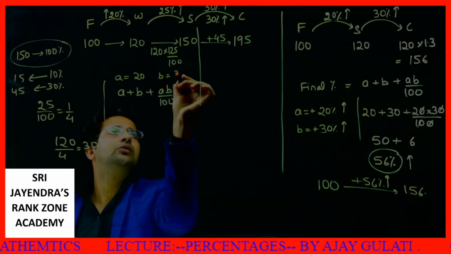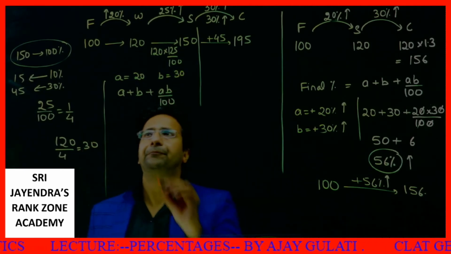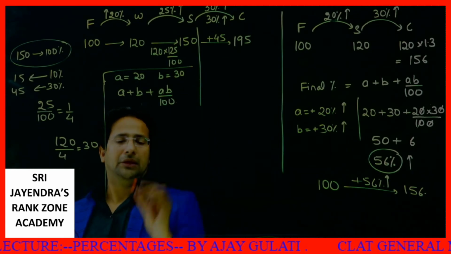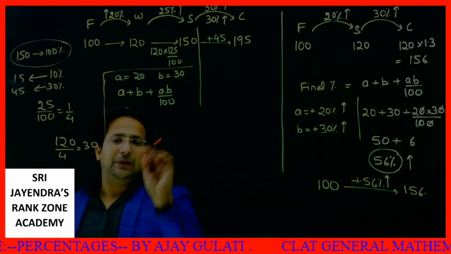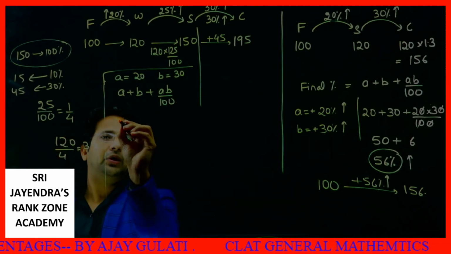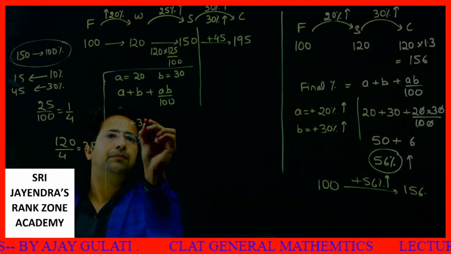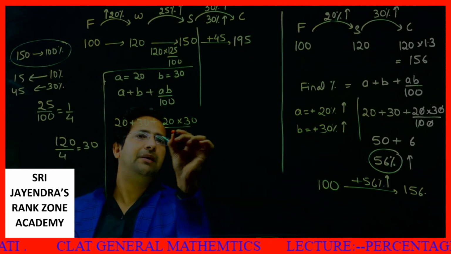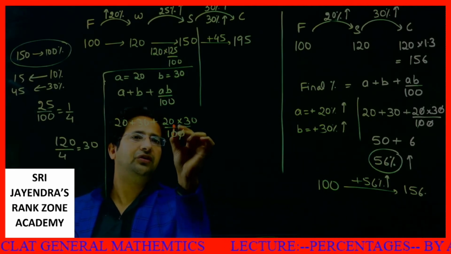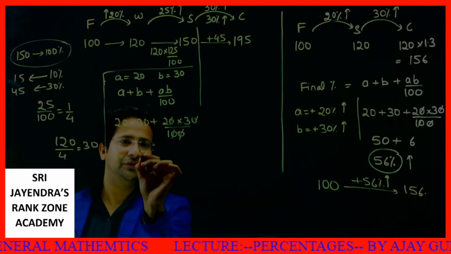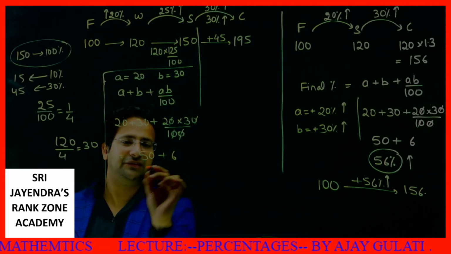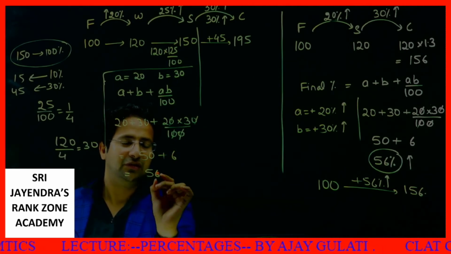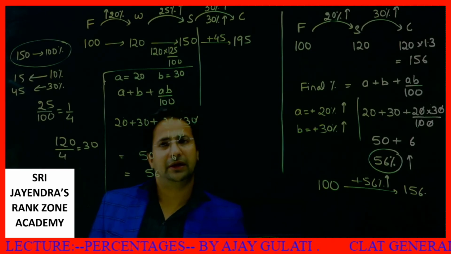B is equal to 30. A plus B plus AB by 100, that is 20 plus 30 plus 20 into 30 by 100. The zeros cancel. This becomes 50 plus 6, or I can say 56 till here.